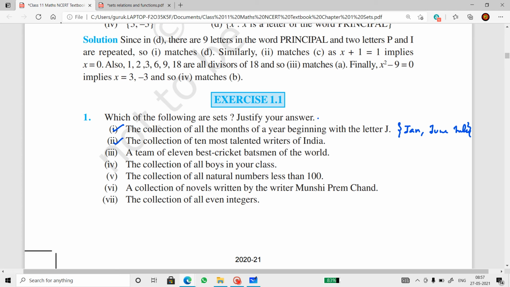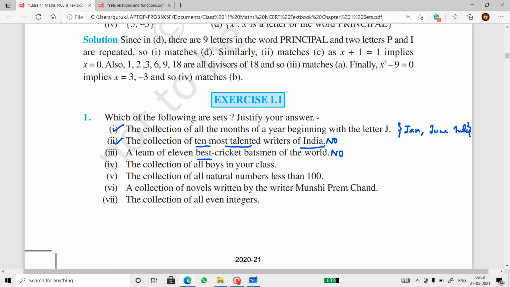Next one, collection of the 10 most talented writers of India. Well, the 10 most talented will differ from person to person. I may take 10 best and you may take something different. So this one is not universally accepted as a collection. So this is not a set. Team of 11 best cricketers of the world, the same reason. The best will differ. So this is also not a set.